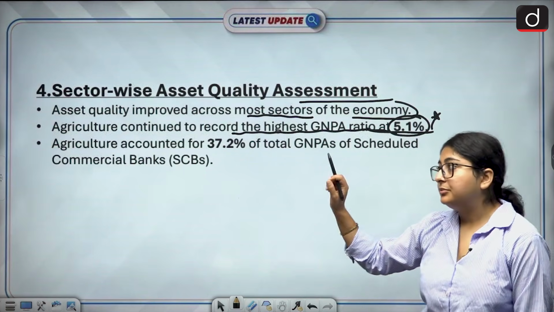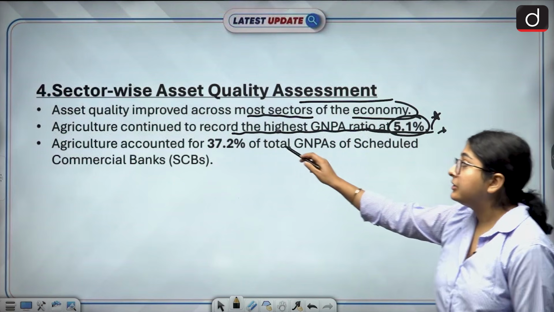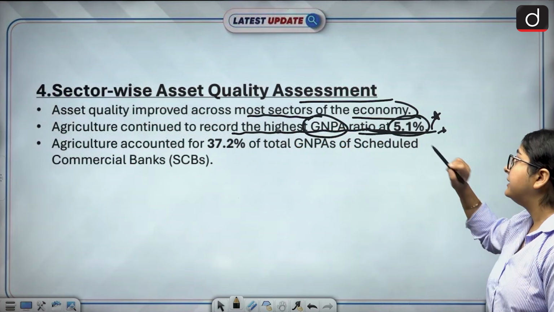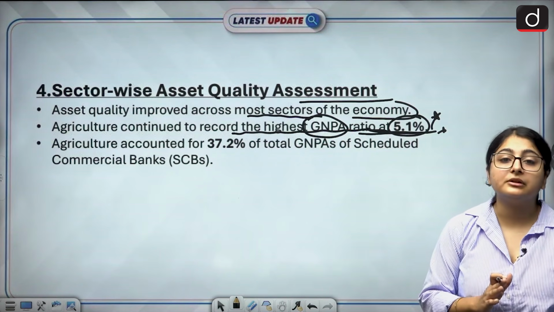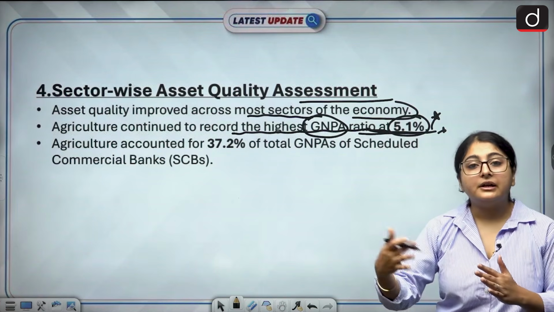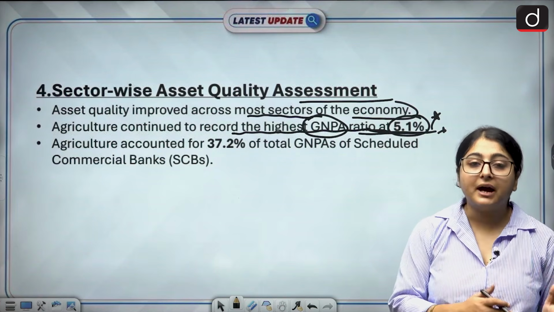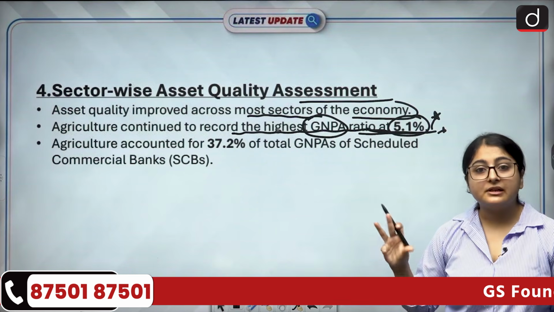So in that question, you can mention this point that agriculture continued to record the highest gross non-performing assets ratio at 5.1%. That means farmers are not able to repay their loans on time. Okay, you can also link it with the current El Nino situation going on. We have read that El Nino is going to impact agriculture, because this year there will be less rainfall.